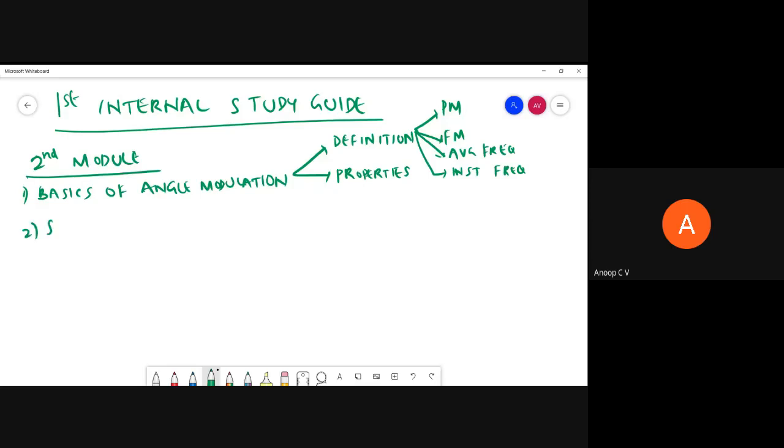And the second one is single-tone FM, single-tone frequency modulation. We have narrowband FM and we have wideband FM, right? So in both these cases, you should be able to analyze in the time domain and frequency domain.